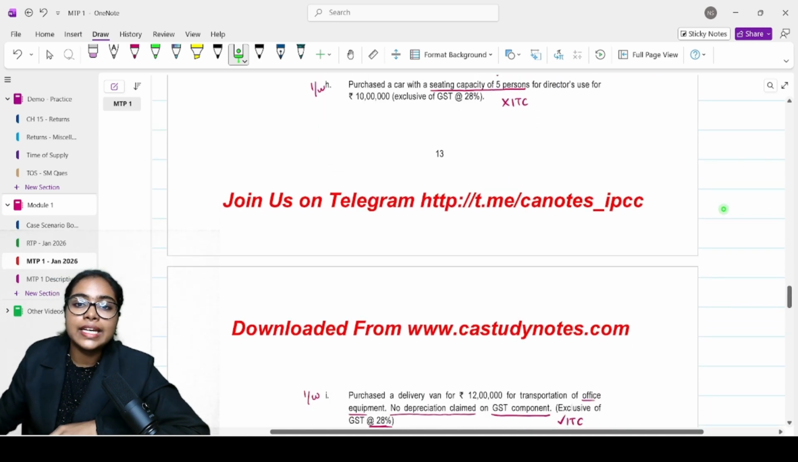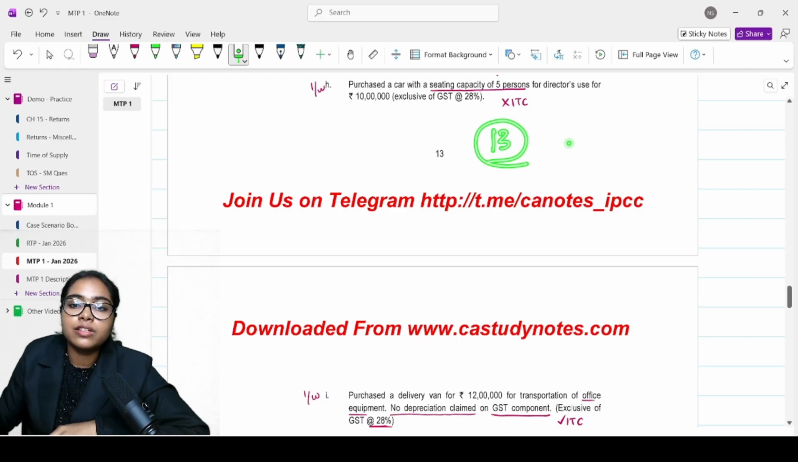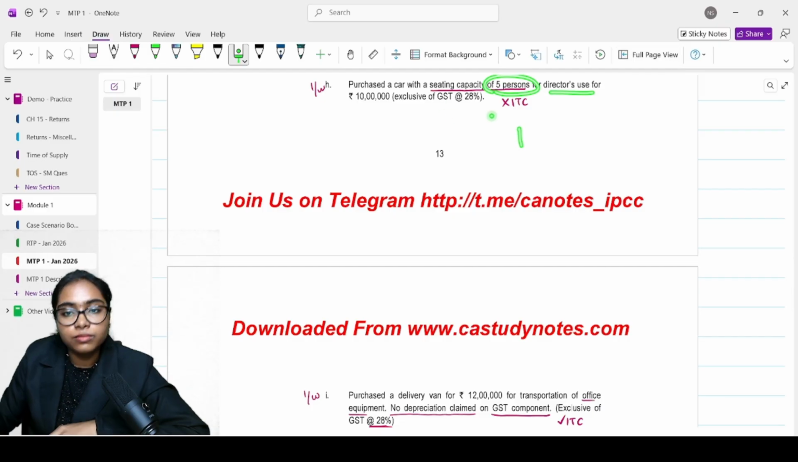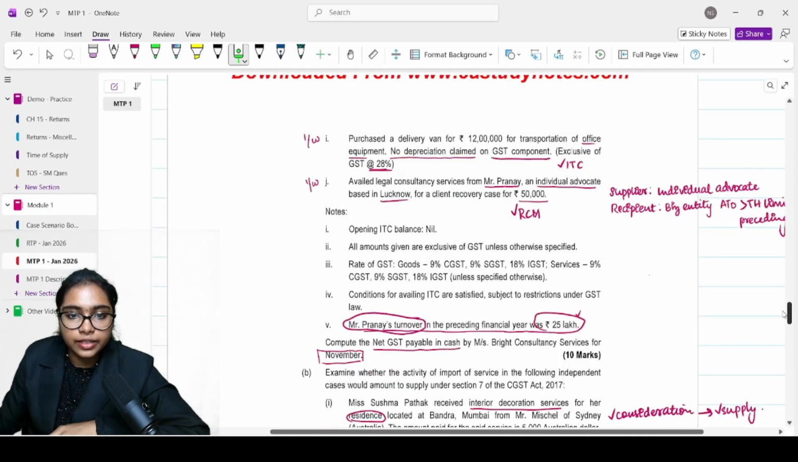Purchased a car with seating capacity of 5 persons for director's use. Up to 13 persons including the driver, it is not allowed. Correct? It is blocked ITC. So here this is 5 persons, for directors' use, it is blocked. You cannot take the credit.